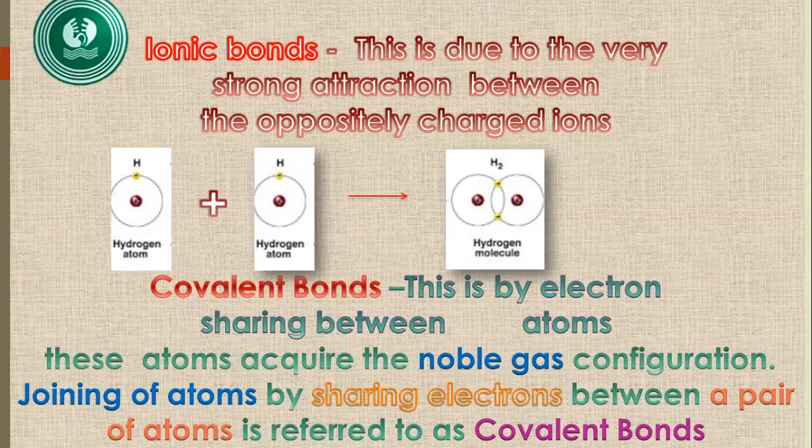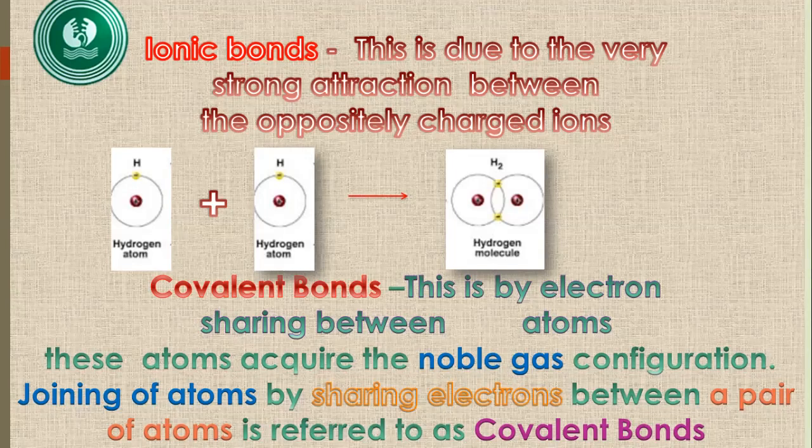Firstly, we recall the ionic bond. The ionic bond is formed by very strong attraction between oppositely charged ions. For example, in sodium chloride, there are sodium positive ions and chloride negative ions.